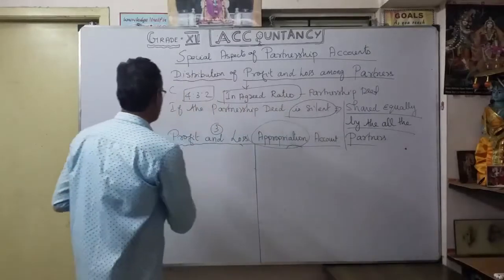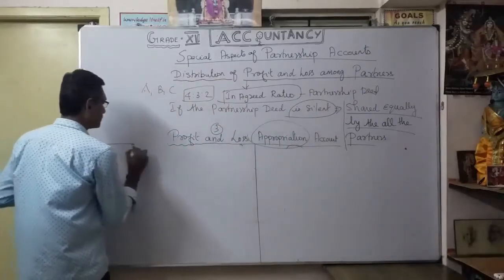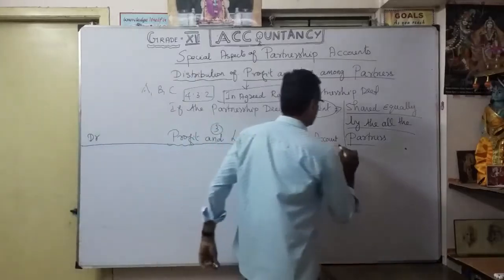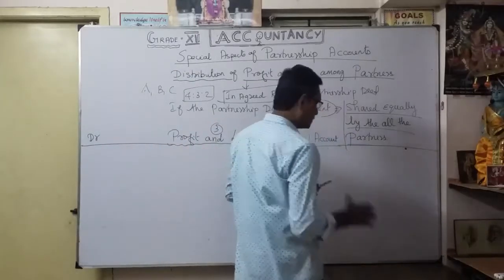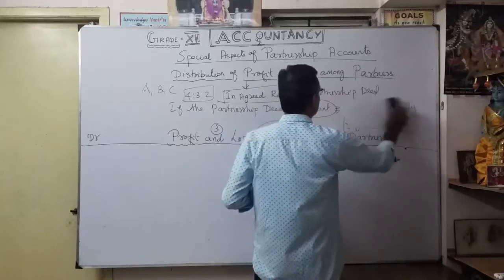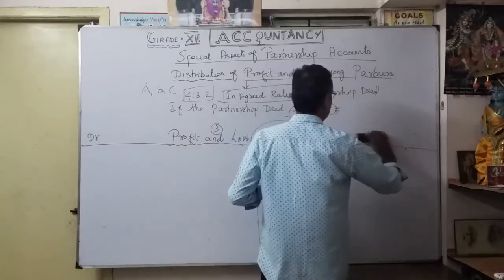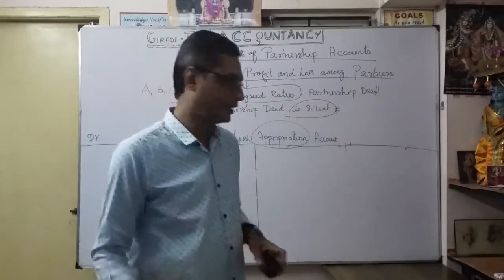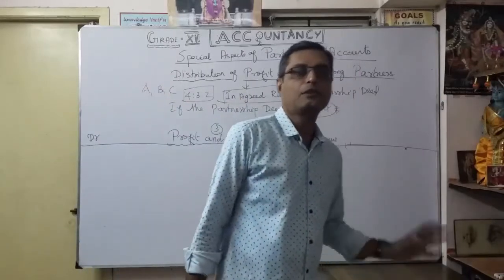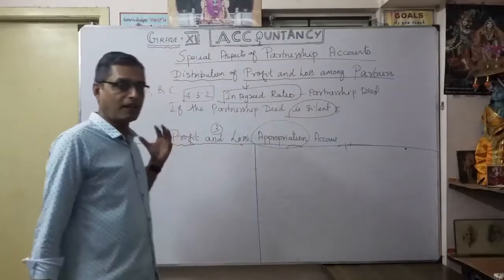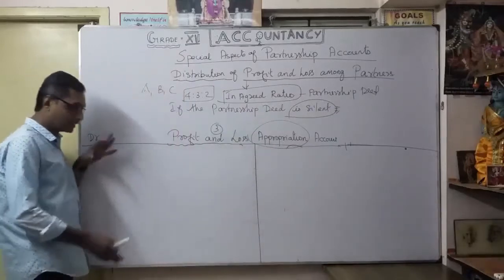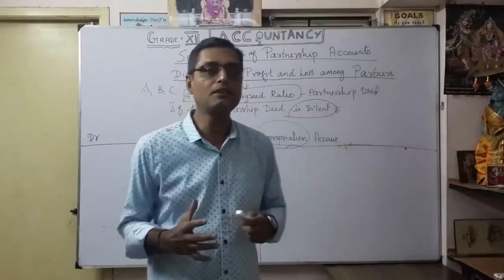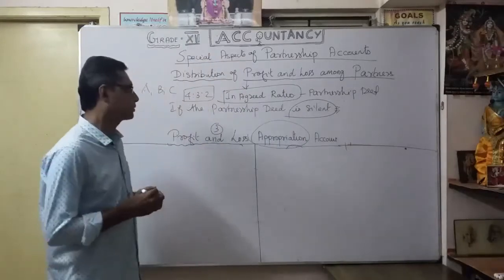Okay. So as you know very well, in a profit and loss appropriation account, this is the debit side and this is the credit side, isn't it? So this is the credit side. It's a very easy one, very interesting one. The purpose behind the appropriation account is nothing but allocation of profit. Any further profit, we are going to distribute in detail. Finally, whatever profit is available, that profit only is transferred to the balance sheet. So that's the arrangement for preparation of the profit and loss appropriation account.